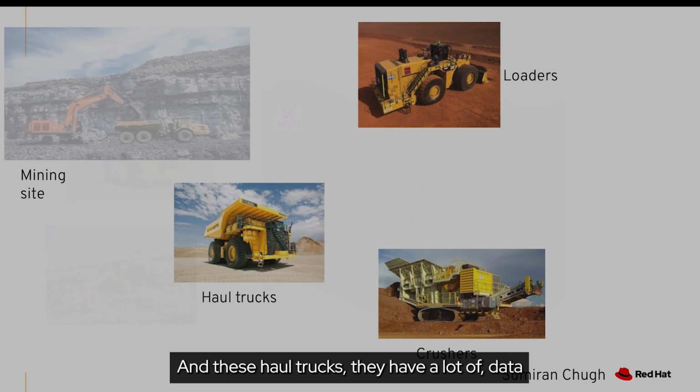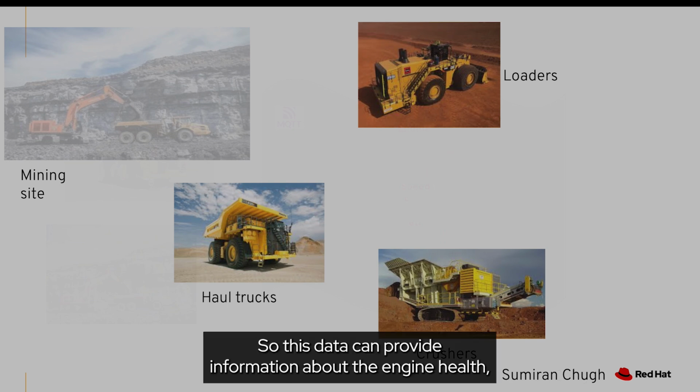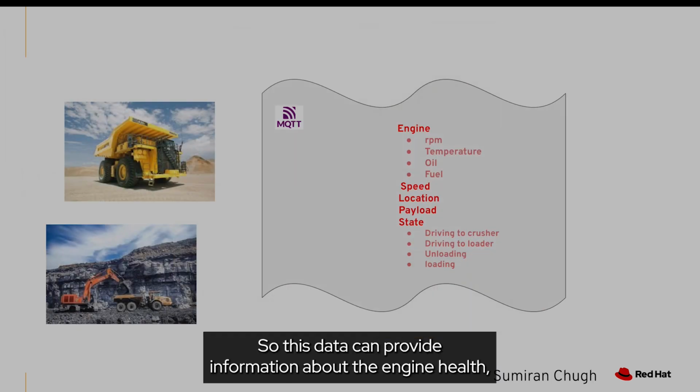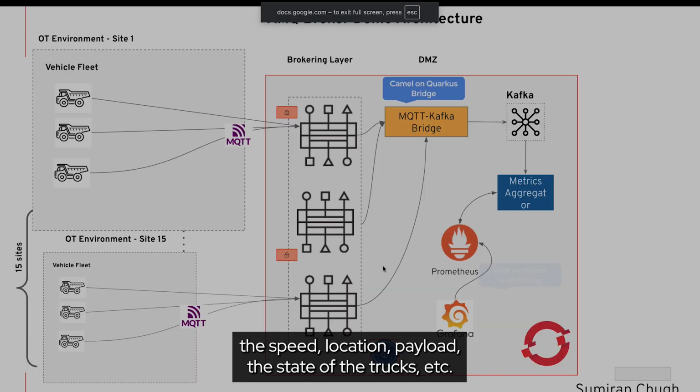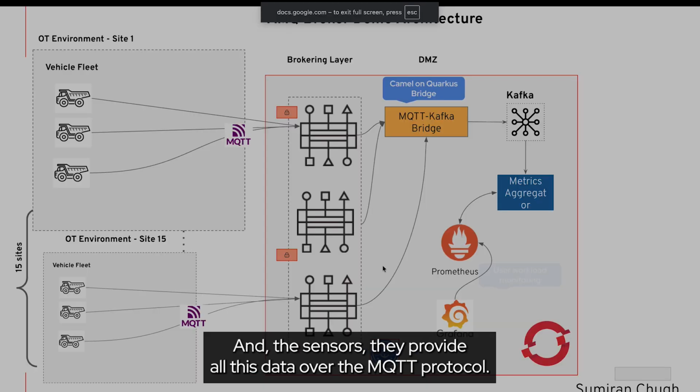And these haul trucks have a lot of data provided by the IoT sensors on the trucks. This data can provide information about the engine health, the speed, location, payload, the state of the trucks, etc. And these sensors provide all this data over the MQTT protocol.